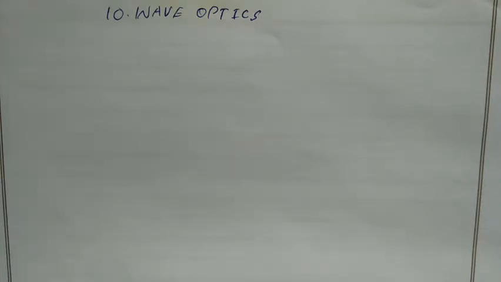In wave optics, we consider light as a wave. With that consideration, we can explain three different topics: interference of light, diffraction and polarization. Unless we consider light as a wave, we cannot explain these three topics. So what is light?